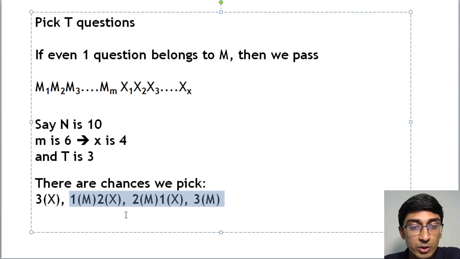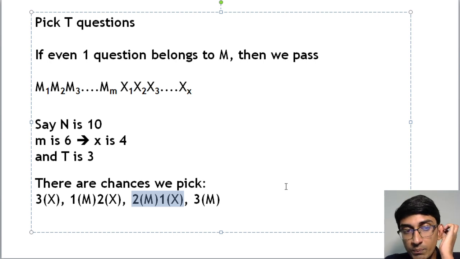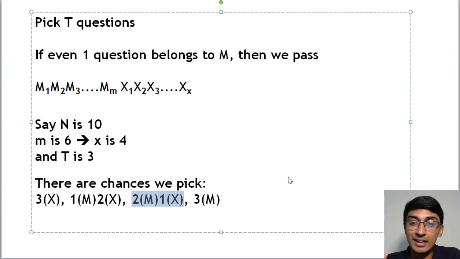Okay, so it could be m1 and x1 x2, or m1 and x2 x3, or m1 and x3 x4, or m2 and x1 x2, m2 and x2 x3, m2 and x3 x4, and so on, right? Similarly over here also m1 m2 x1, m1 m2 x2, and so there are multiple ways in which we can do that. Now in such a question where we have to choose at least one, the number of ways in which at least one correct option exists, right?